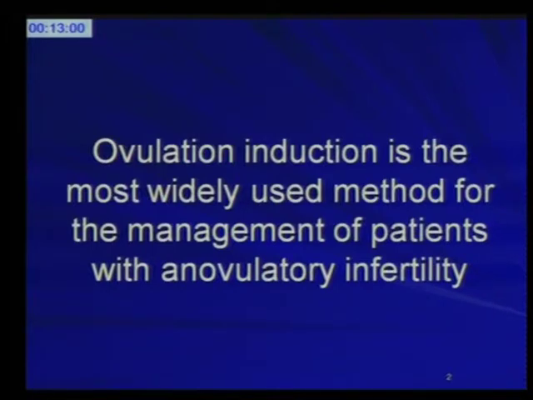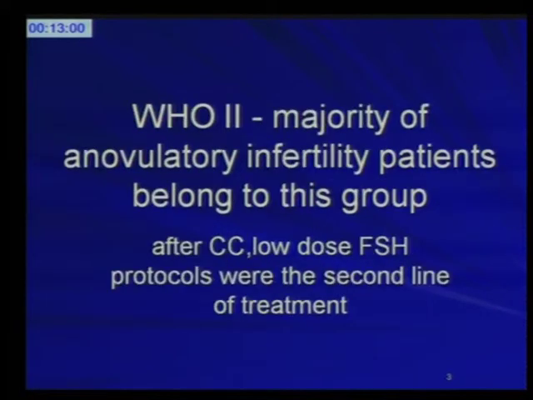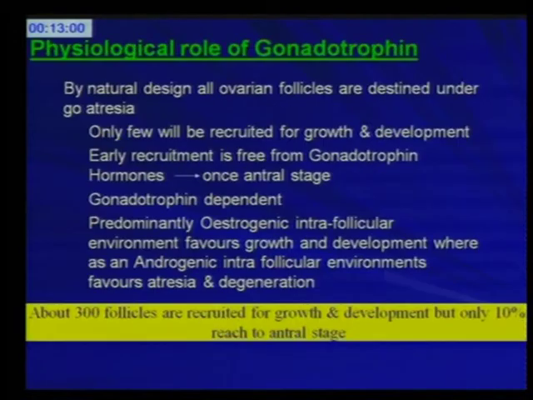Ovulation induction is the most widely used method for the management of patients with anovulatory infertility. We know that the WHO has categorized the anovulatory patients, especially the group 2 patients, where the majority of patients are anovulatory and consist mainly of polycystic ovarian patients. In these patients, we require ovulation induction, especially after clomiphene citrate is not working. The low dose FSH protocols are the second line of treatment in this group of patients.